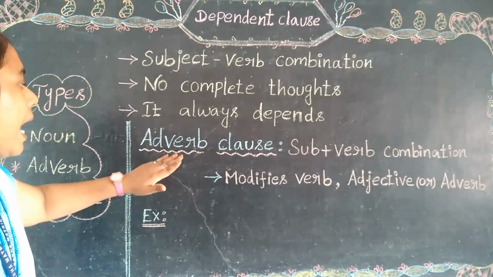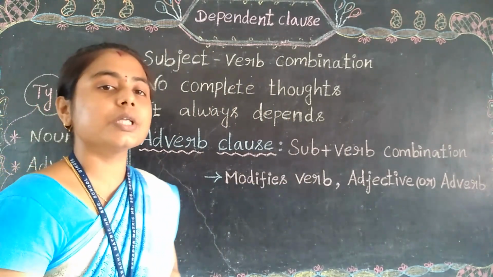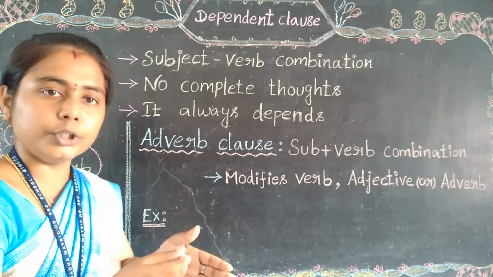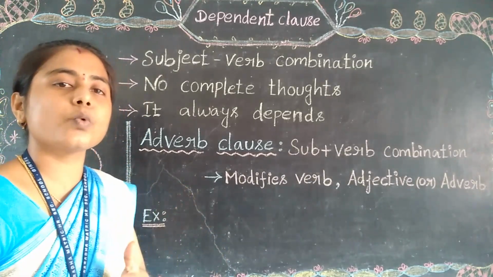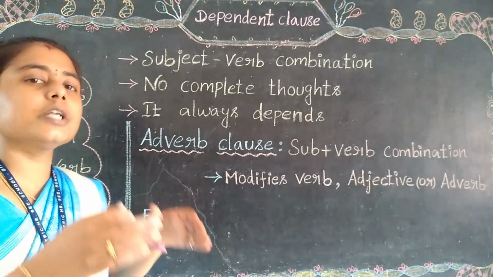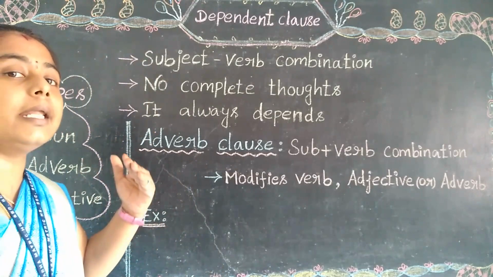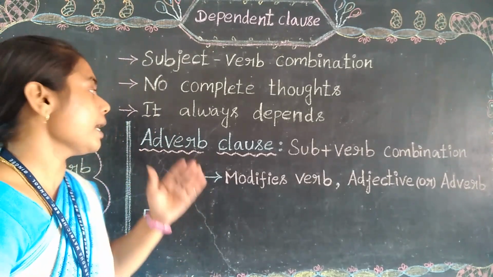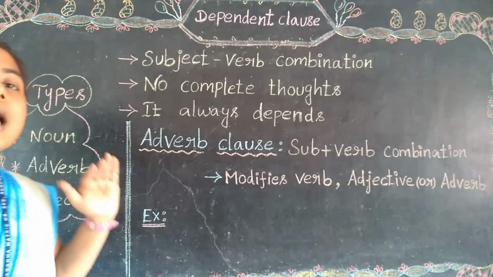So what does adverb mean first? An adverb gives additional information about the verb, because the verb is the action word, you know that. All the actions done by our body are named as what? Verb. An adverb adds information about the verb. It always describes a verb.